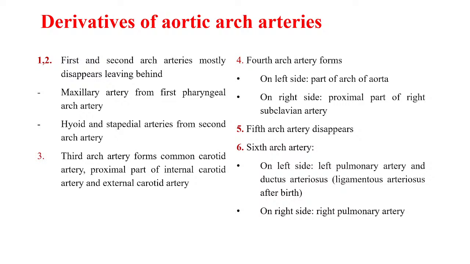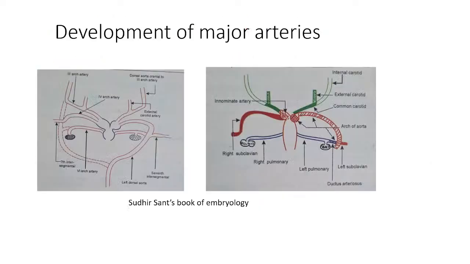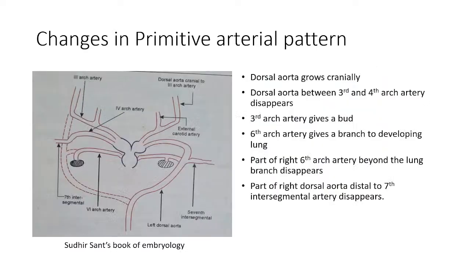And ductus arteriosus, what is that? I will tell you. And on the right side, it forms a right pulmonary artery. Now I will tell you what the ductus arteriosus is. If you remember, I told you, we have seen this, right? Part of the sixth arch artery beyond the lung branch disappears, right? But on the left side it remains.